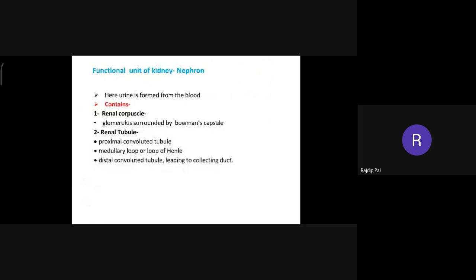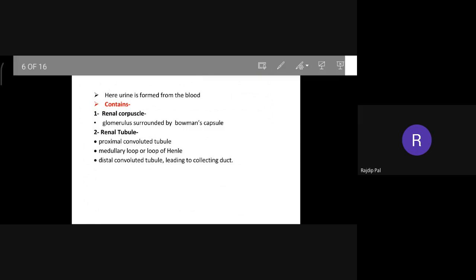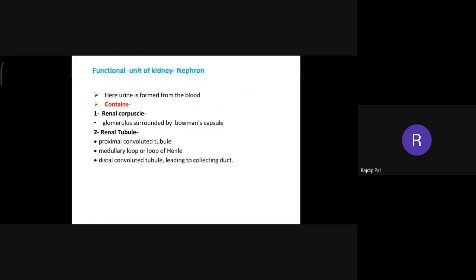Now, the functional unit of the kidney, the smallest unit of the kidney, is known as the nephron, right? So this is a very important question from that point of view. The functional unit of the kidney is the nephron. Here urine is formed from the blood. Means in one single nephron, urine is being formed from the blood.